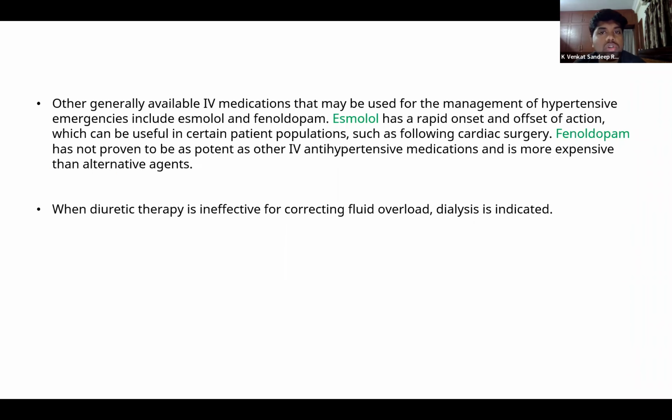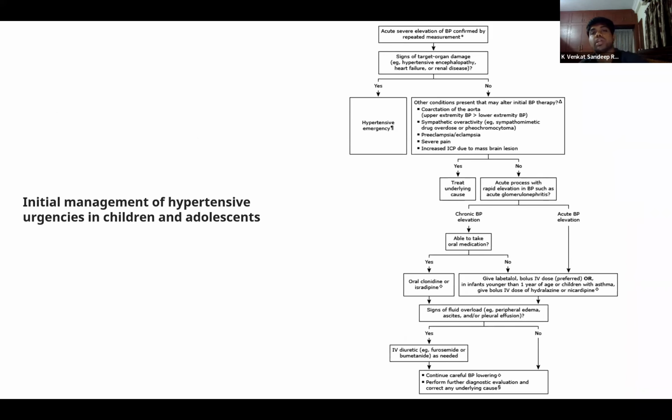Other drugs which are also seen are esmolol and fenoldopam. And in case diuretics are not helpful for correcting the fluid overload, then we may have to go for dialysis. So these are the drugs which can usually be given for treatment of hypertensive emergencies and hypertensive urgencies as well, in case there is any involvement of end organ damage.